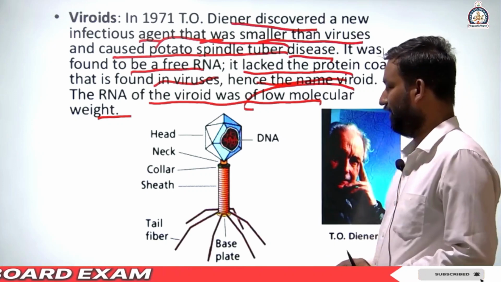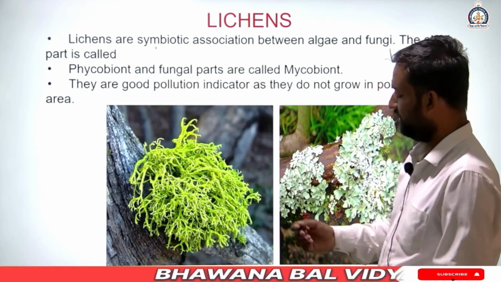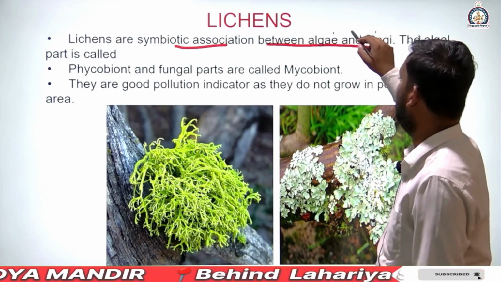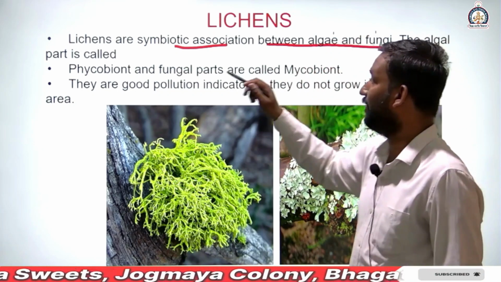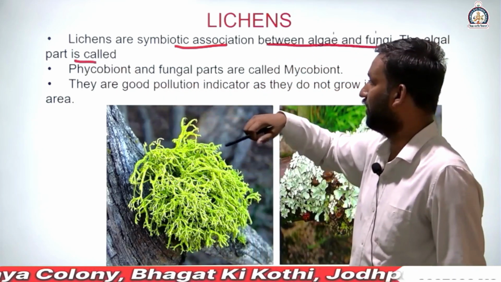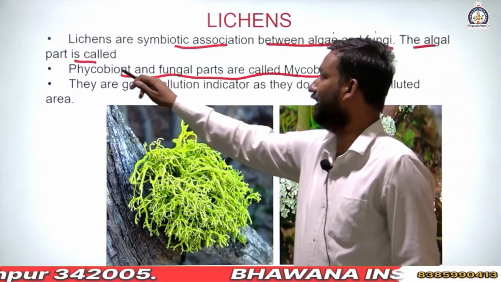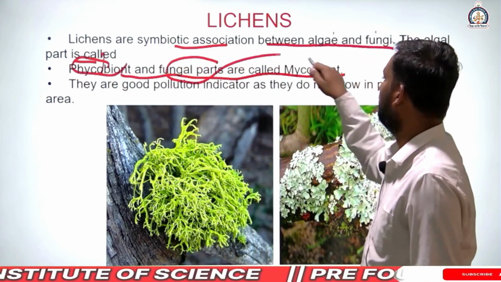Next, lichens. Lichens are symbiotic associations between algae and fungi. The algal part is called the phycobiont and the fungal part is called the mycobiont.